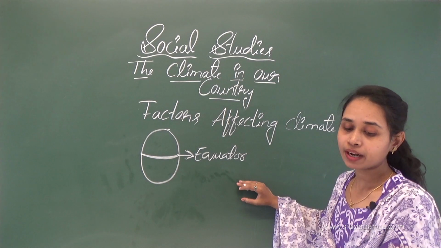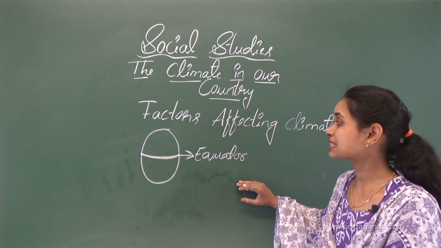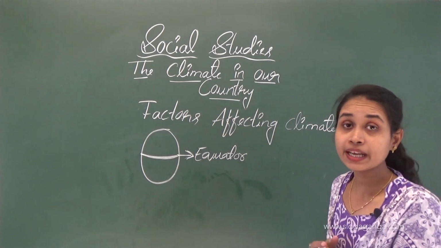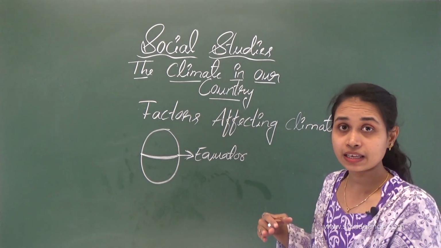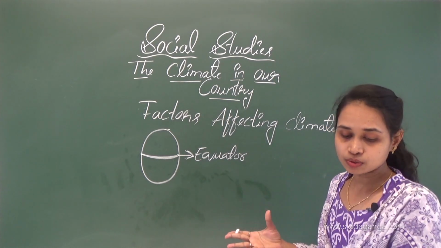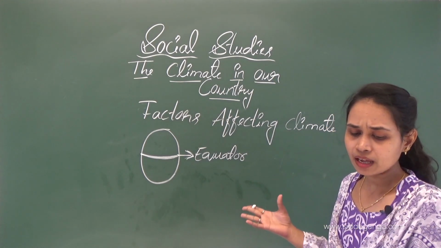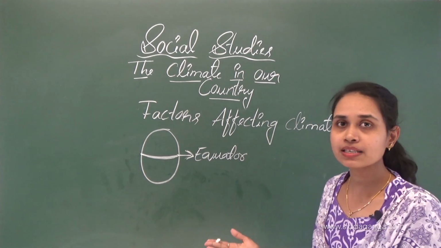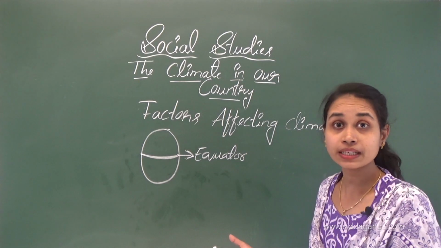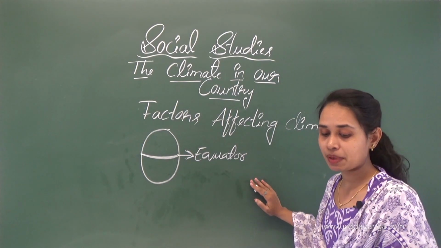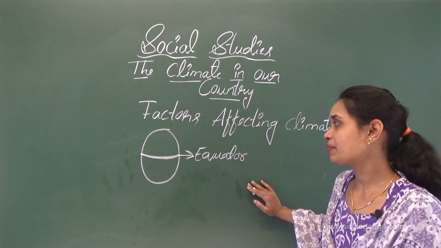So we have to see how near or far it is from the sea. These factors affect the climate. Plains, plateaus and deserts experience maximum heat during the summer seasons.